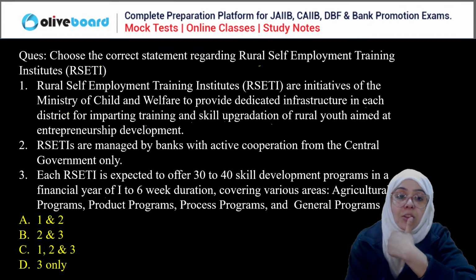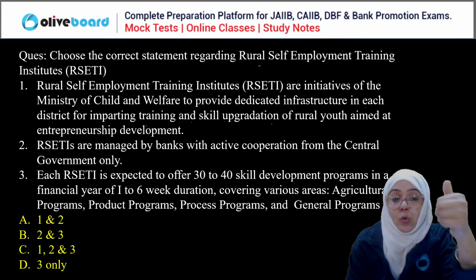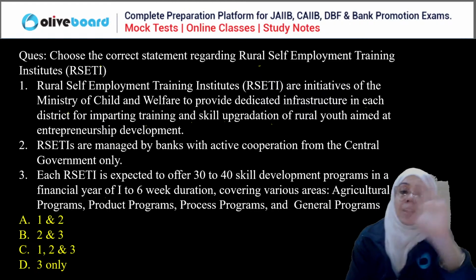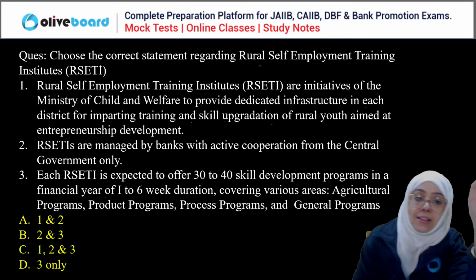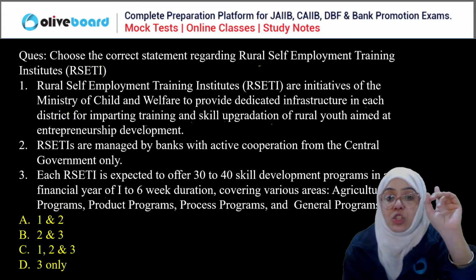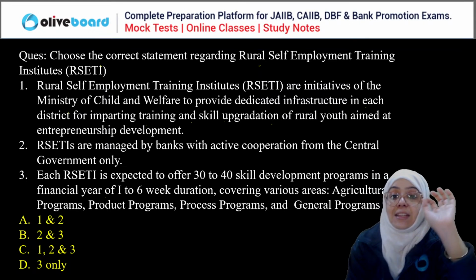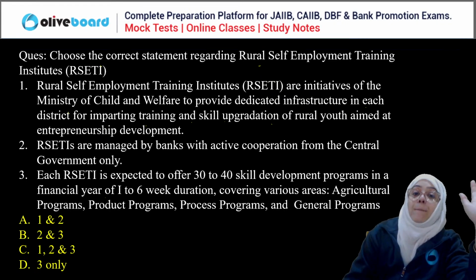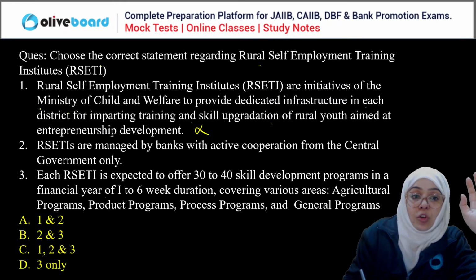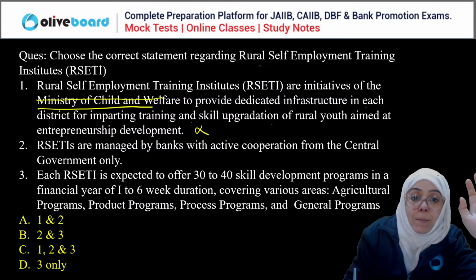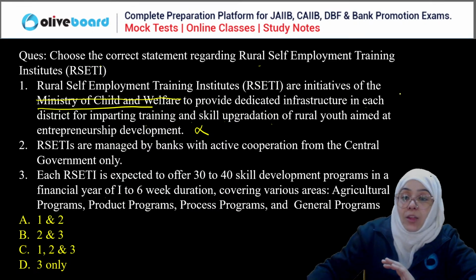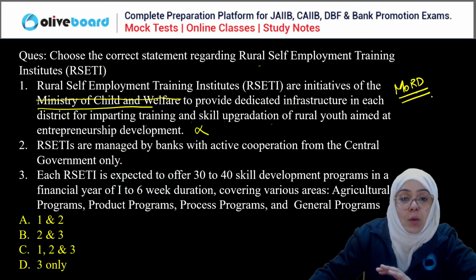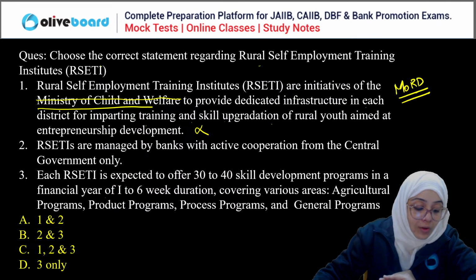When we are talking about this particular correct statement, Rural Self Employment Training Institute, remember I have already explained this in the class, right? RSETIs are the initiative of the Ministry of Child and Welfare to provide dedicated infrastructure in each district. This is wrong. The ministry is not the Ministry of Child and Welfare, it is the Ministry of Rural Development initiative, MoRD, right? So that's why the first is the wrong statement.